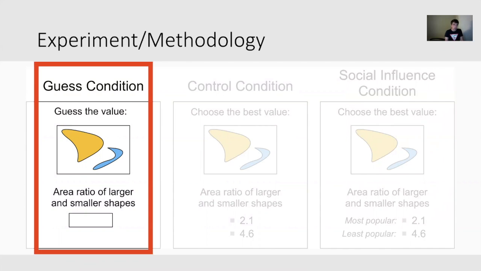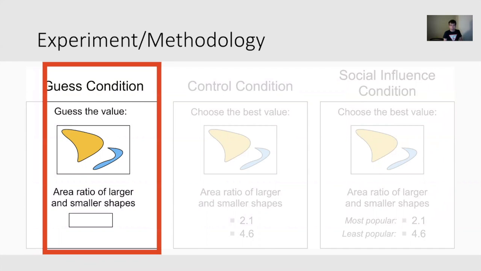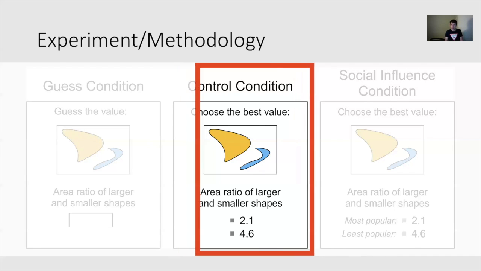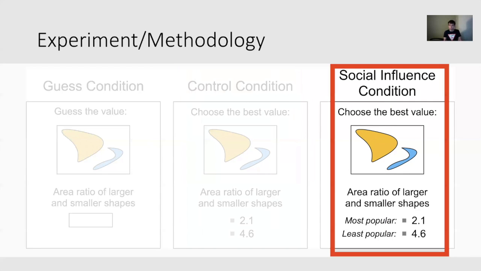To answer these questions, we create an experiment with three conditions. In the first condition, subjects are given a question, such as the area ratio of larger and smaller shapes, and asked to guess the right answer. In the second condition, subjects are simply asked to choose the best of two answers visible. And in the third condition, subjects are asked to choose the best of two answers visible, with one answer randomly chosen to be called more popular.